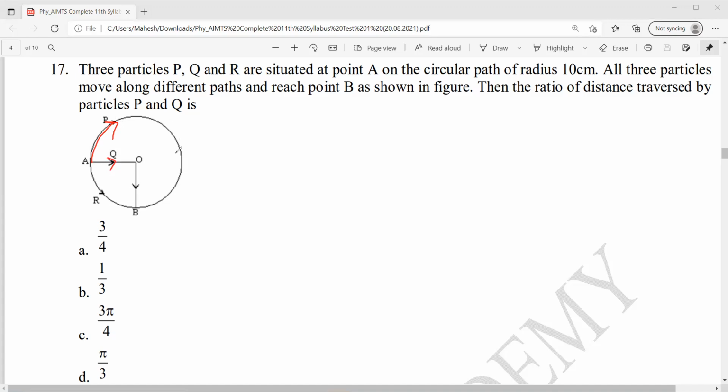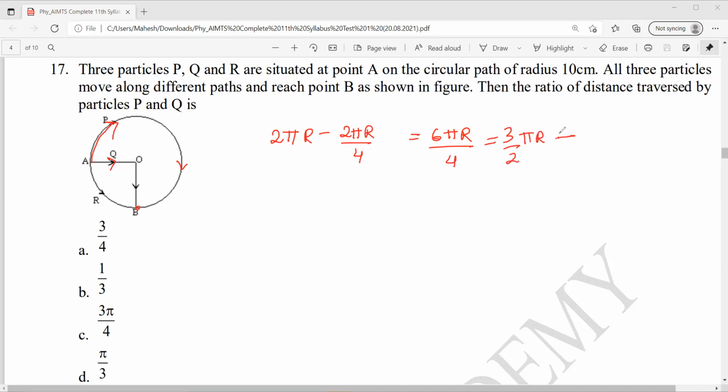So for P, distance will be how much? 2 pi r minus 2 pi r by 4, because it is going from A to B along this path, right? So 4 to 8, 8 minus 2, 6 pi r by 4, that is 3 by 2 pi r.